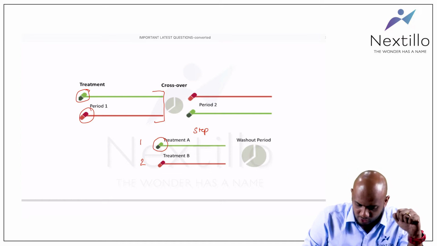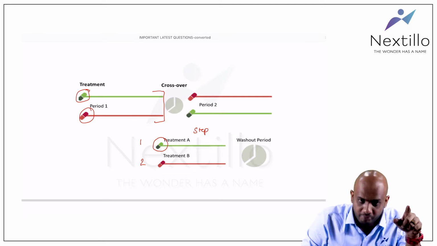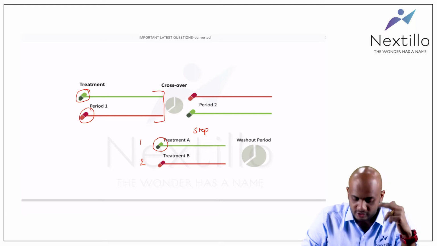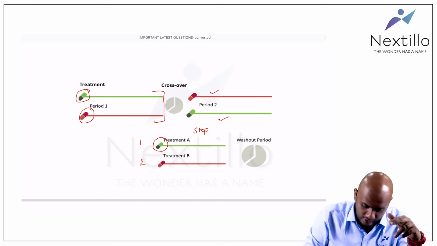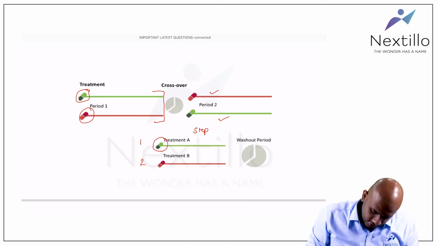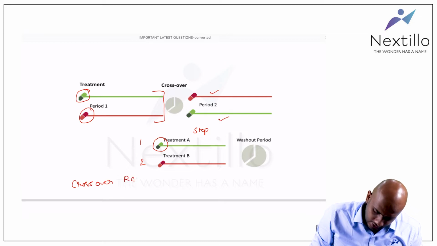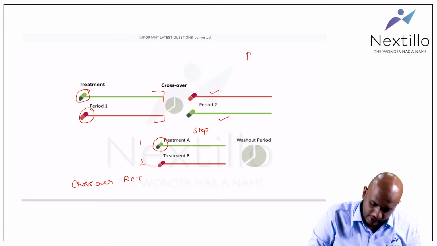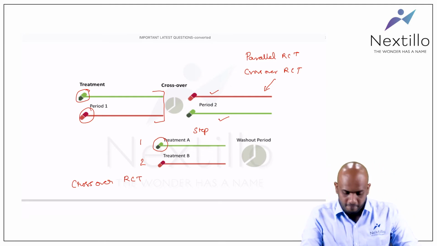After this, there is a washout period. After that, they cross over. Crossing over means the group which was receiving drug A will now receive drug B, and the group which was receiving drug B will now receive drug A, and then you find out the outcome. So this is a crossover RCT. There are two types of RCTs, parallel RCT and crossover RCT. This is a classical example of crossover RCT.